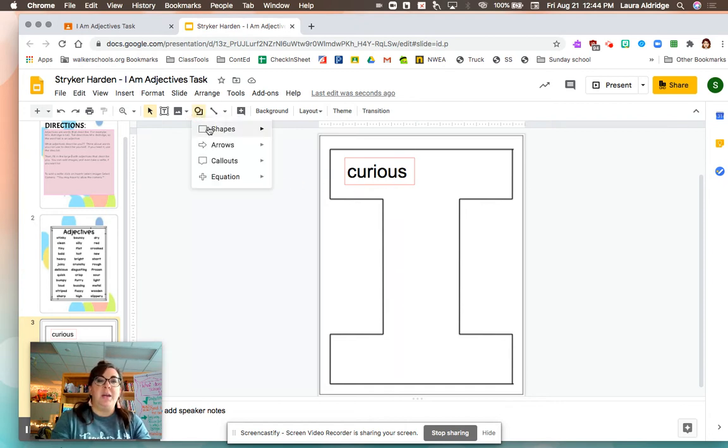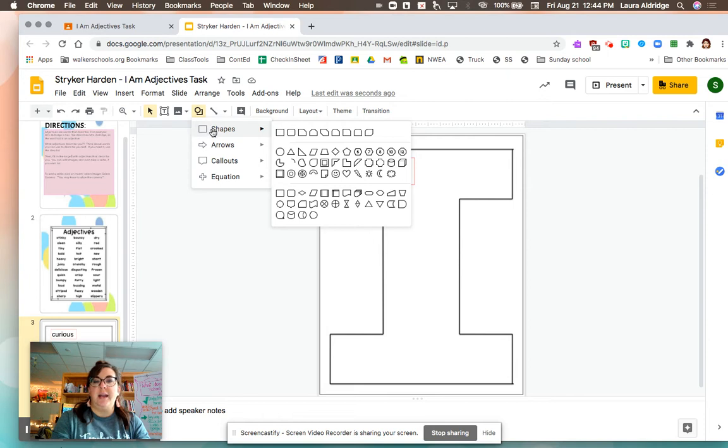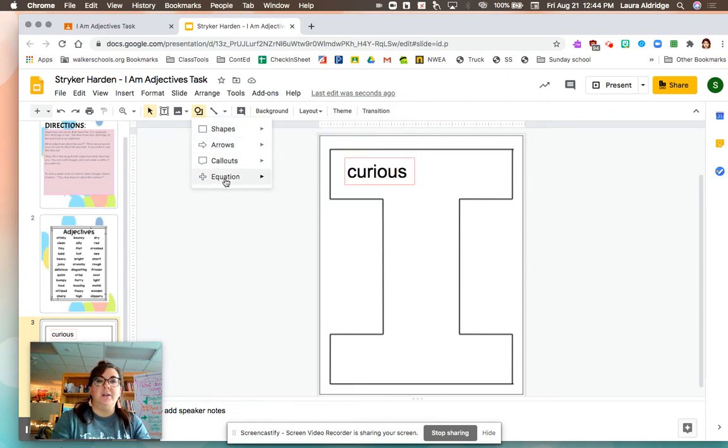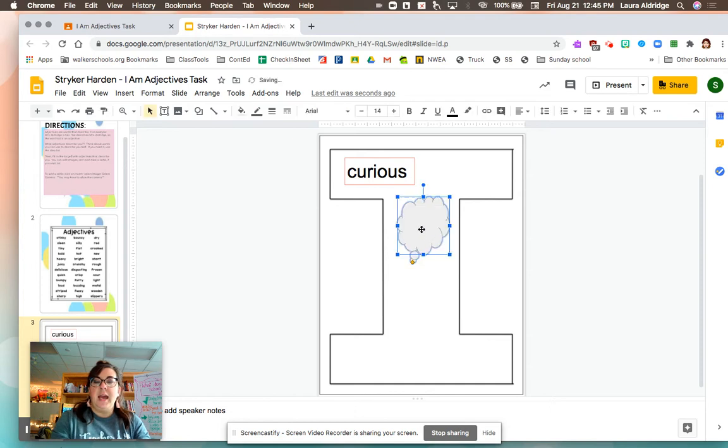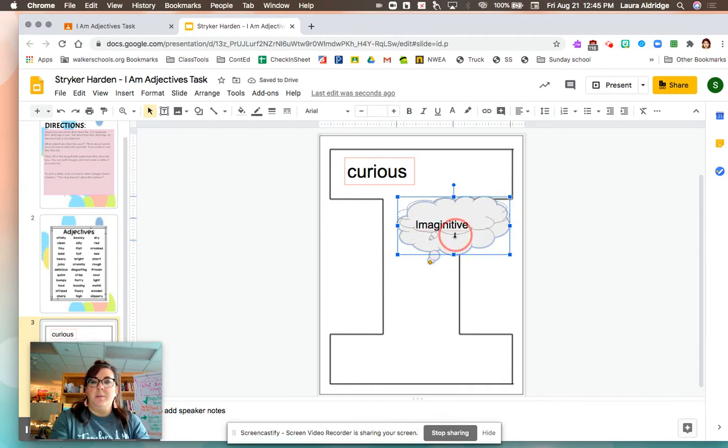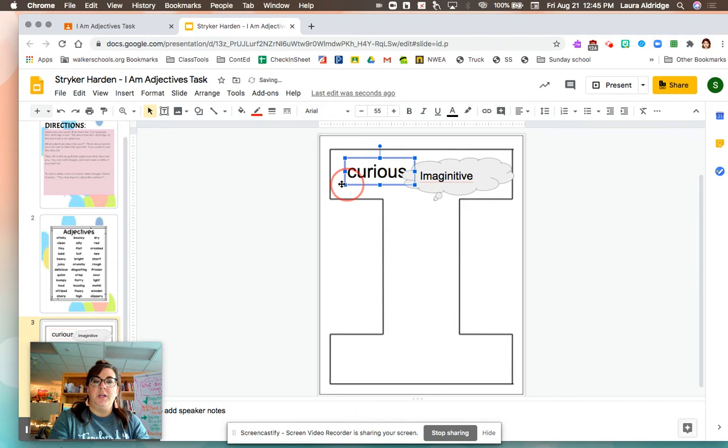I'm going to now add a shape. There's all different kinds of shapes that you can add. Shapes, arrows, callouts, equations. I'm going to go to callouts, and I'm going to choose my think cloud. I'm going to put it right here, and I'm going to say I am imaginative. I'm going to make it a little bit bigger again. Oh, but look, my imaginative is kind of going to 2 different lines. So I'm going to make my think bubble a little bit longer, but a little bit narrower. And I'm going to move curious over just a little bit.